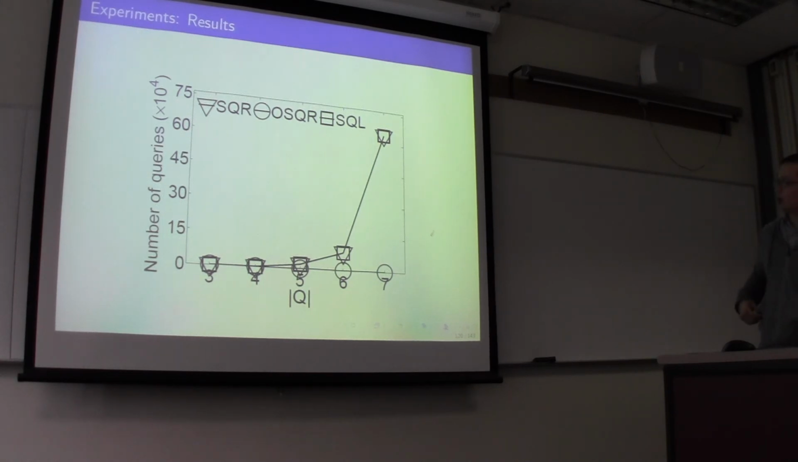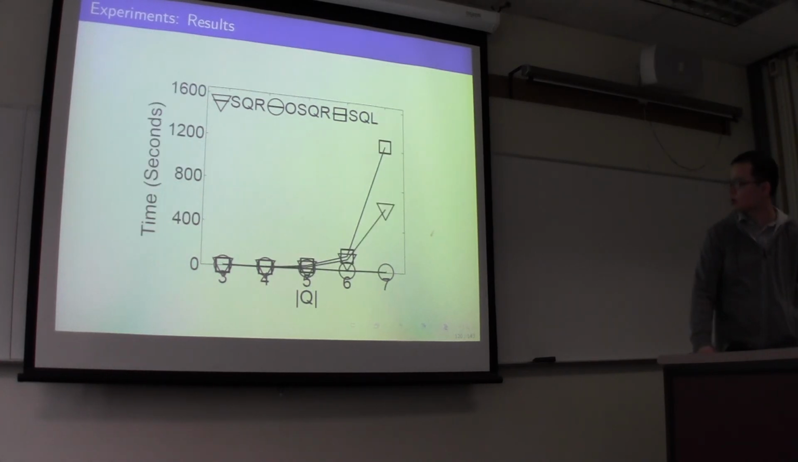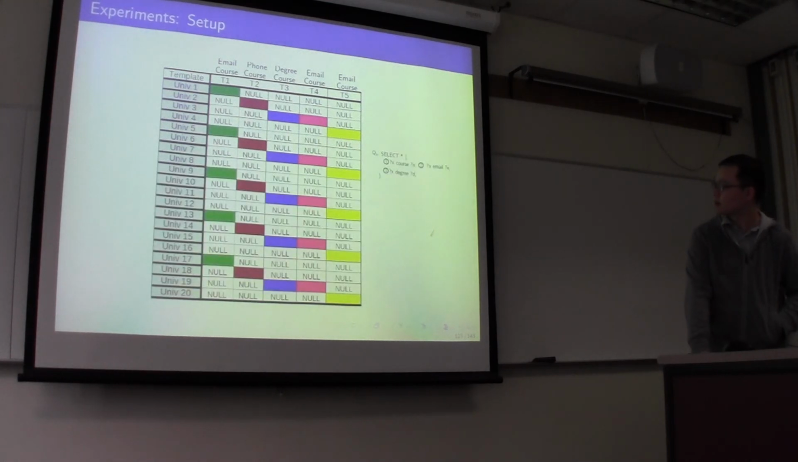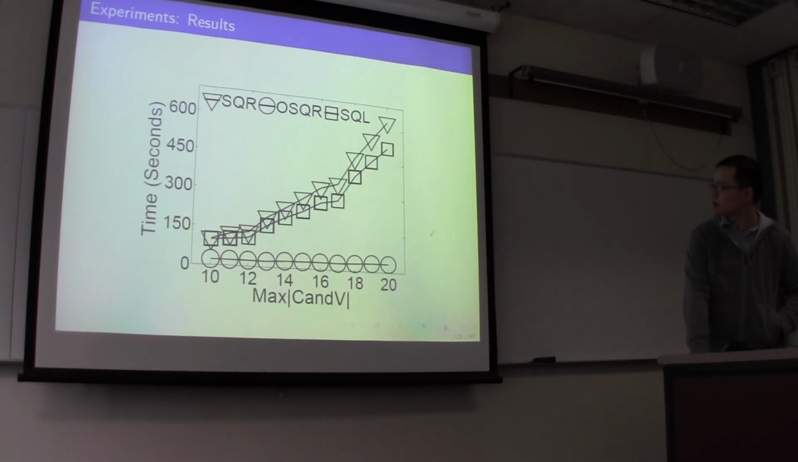But on the other hand, algorithm OSQR results in orders of magnitude fewer queries than the other 2 algorithms. This big difference also carries over to the end-to-end evaluation time. You can see that algorithm OSQR is orders of magnitude faster than the other 2 algorithms. Probably I will skip the second one. The result is basically that the optimized algorithm can be orders of magnitude faster than the others.